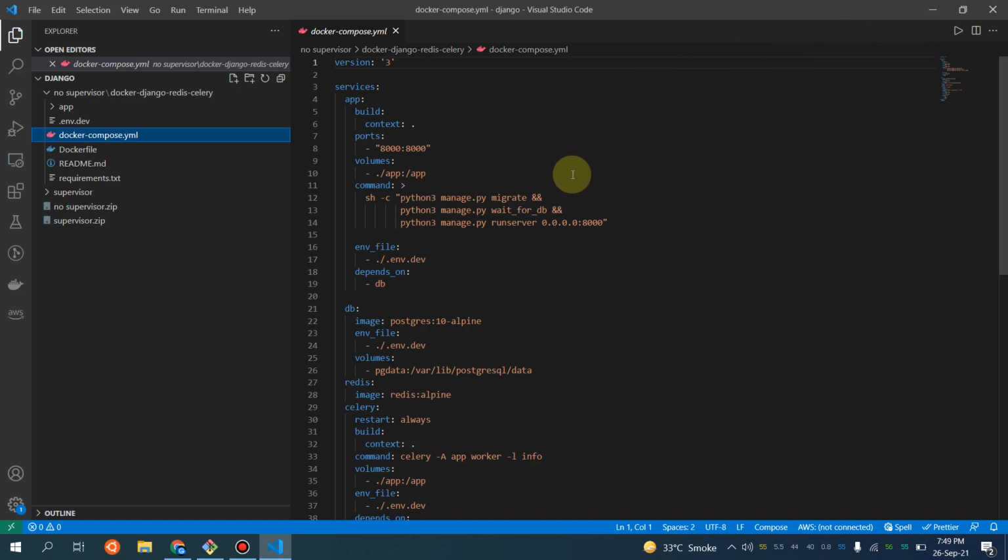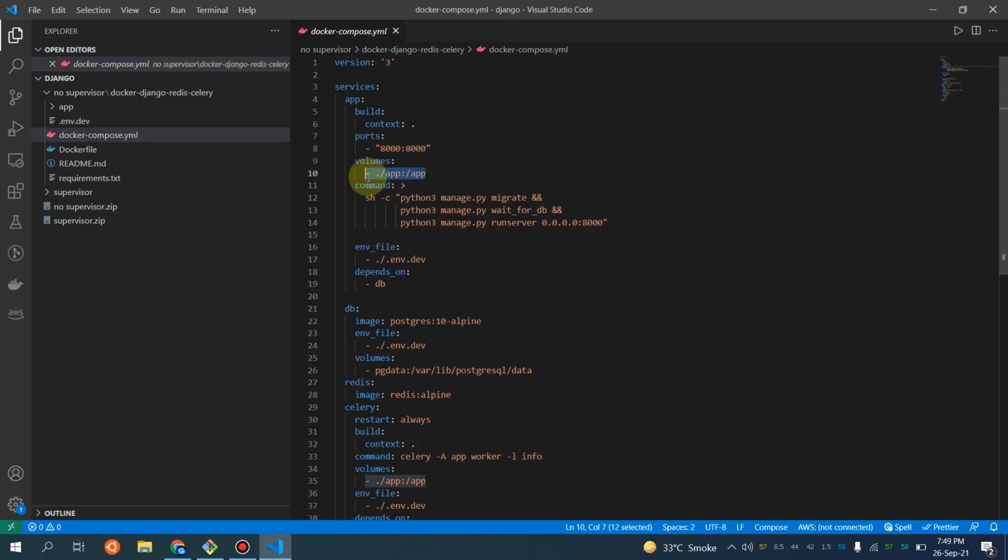Let me show you that part. Your Django application needs Celery, and we use Celery with Redis. Celery writes some files which are required by Django and vice versa. So you have to mount that particular directory.